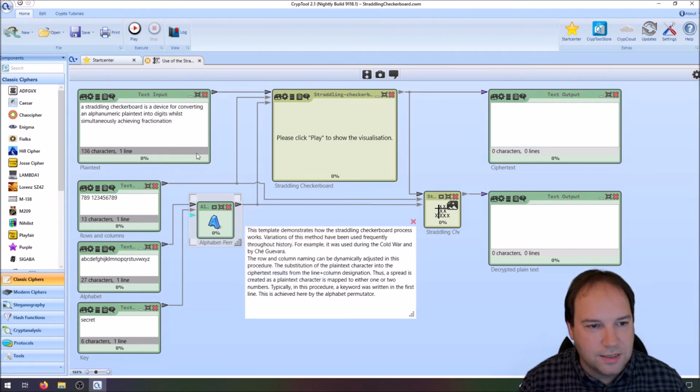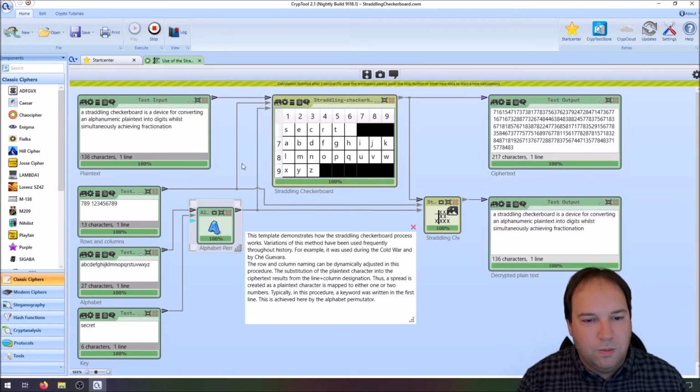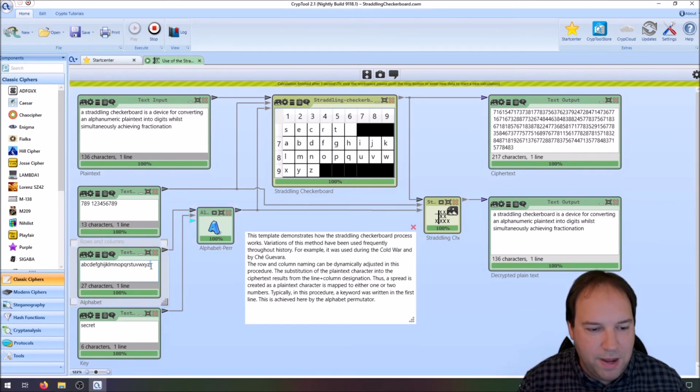Now let's just test it by clicking on play. And as we can see, the straddling checkerboard component created a nice visualization of the straddling checkerboard here. And also we got our ciphertext and our plaintext. So what we can see here is that we have nearly the same key as used in my presentation. But at the 6th position here, we have a space. And this is because I put a space in that template, because I wanted to be able to also encrypt spaces. So you can add additional letters that you want to have in your alphabet, like a space, for instance.